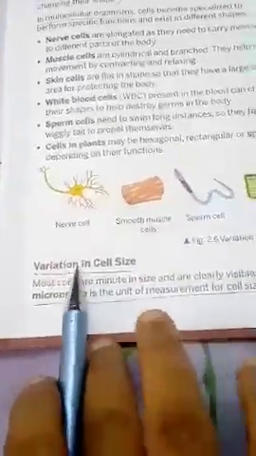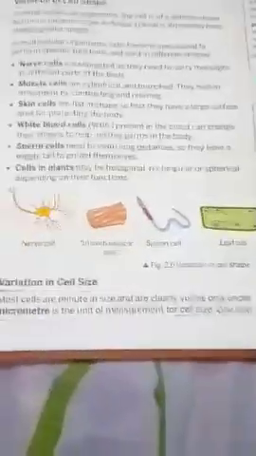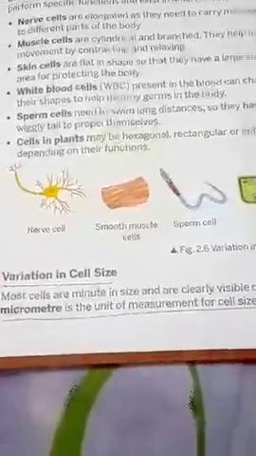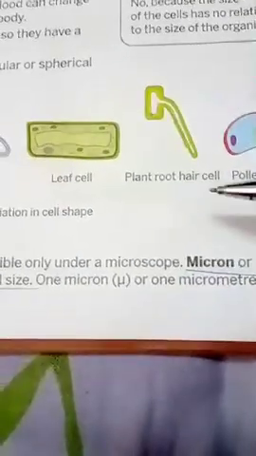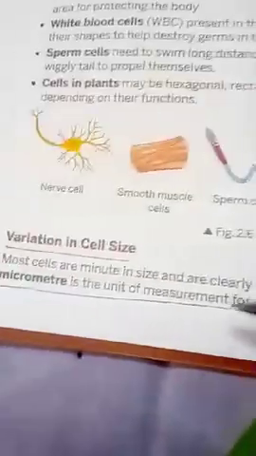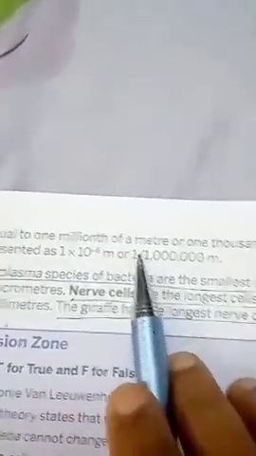Next we come to variation in cell size. It means some cells are very small. Cells are usually microscopic in size, which means we have to see them under the microscope. You can see here, cells are measured in a unit called micron or micrometer. And what is the measurement of that? 1 micrometer is equal to one millionth of a meter or one thousandth of a millimeter.